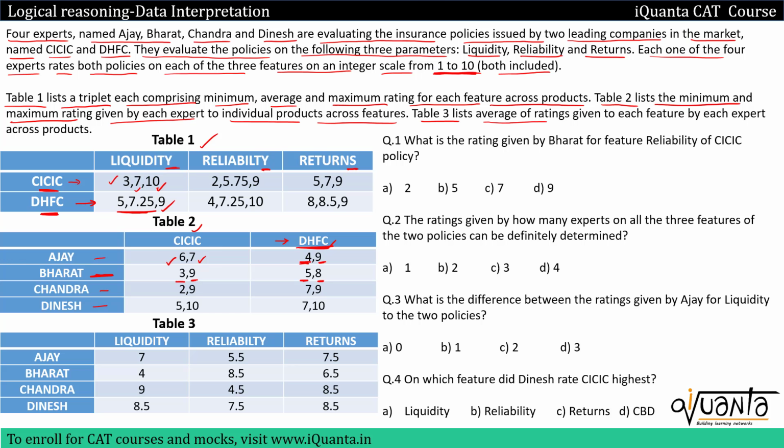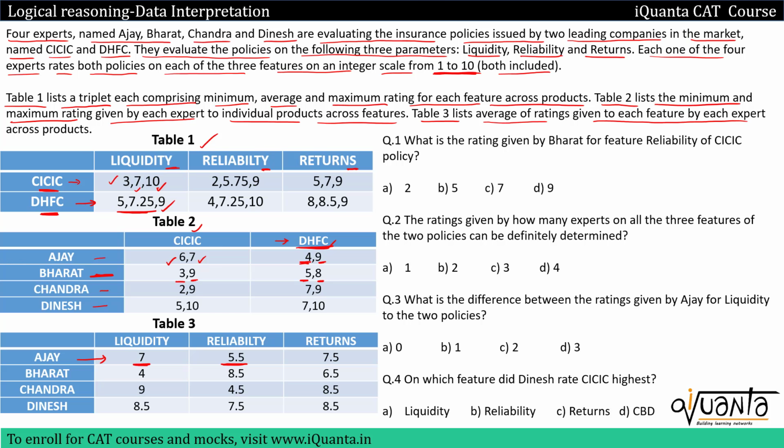At last, table 3 lists the average of ratings given to each feature by expert across products. So for Ajay, the average of all the ratings given by Ajay to these companies based upon liquidity will be 7. The average of all the ratings given by Ajay to these companies in terms of reliability will be 5.5. So this is regarding the third table.